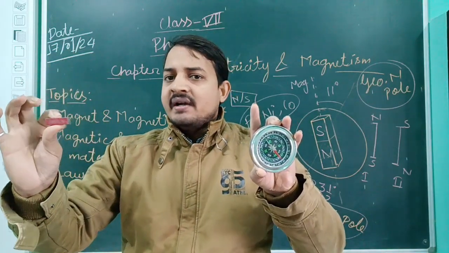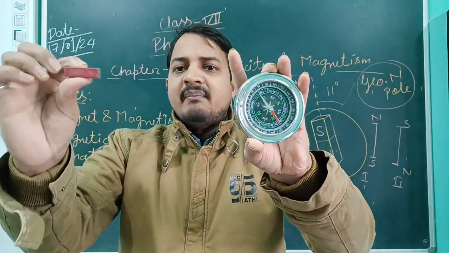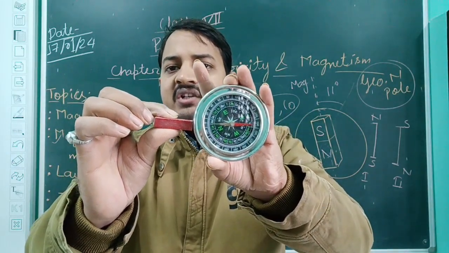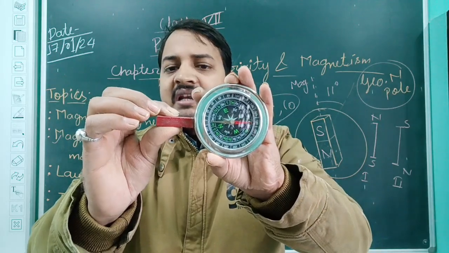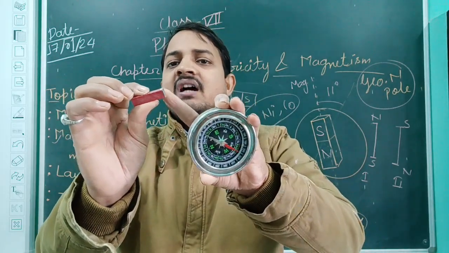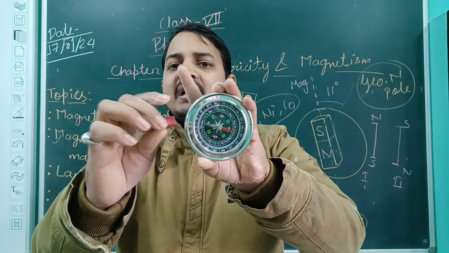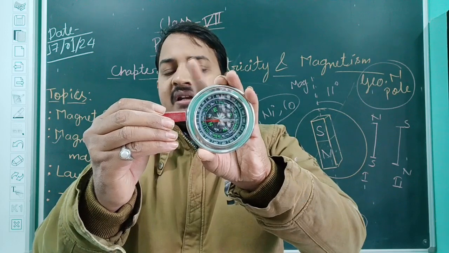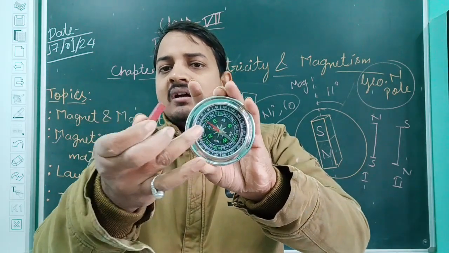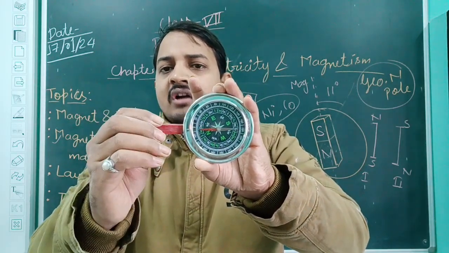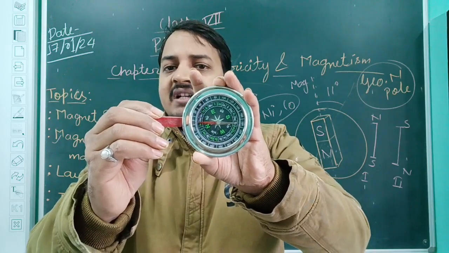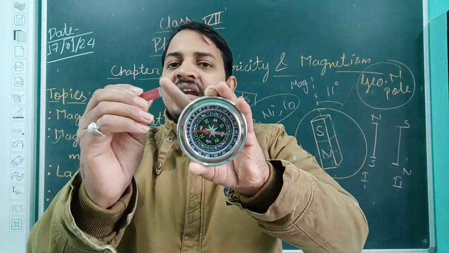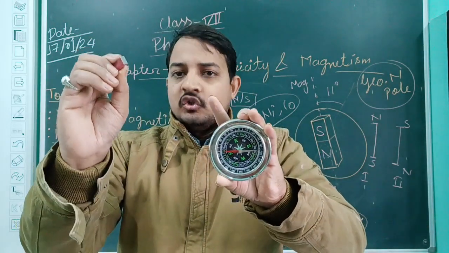Okay, the easiest way to identify: just take a compass and a magnet and bring them near each other. You can easily observe in this condition that the south pole is coming near the magnet. So this is the north pole, and if you rotate this one, what will happen? As you can see, the red color line is coming, which is representing the north pole. So this time the north pole is coming near this end. So it means this is the south pole.